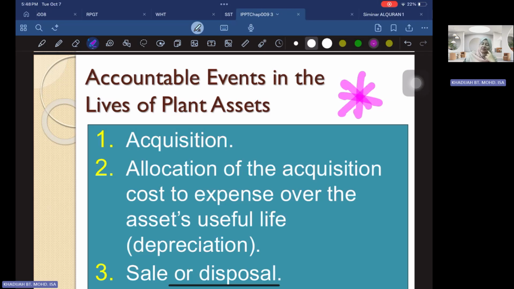Depreciation means that when you first acquire the asset, and after 2 or 3 years, the value of the asset will not be the same, because there are some costs generated, for example, the depreciation expense, that will reduce the value of the asset. We're going to look into how to record the depreciation. Finally, over some time, maybe you want to sell or dispose of your asset. So what would be the accounting recording that you have to do for the disposal of your asset?